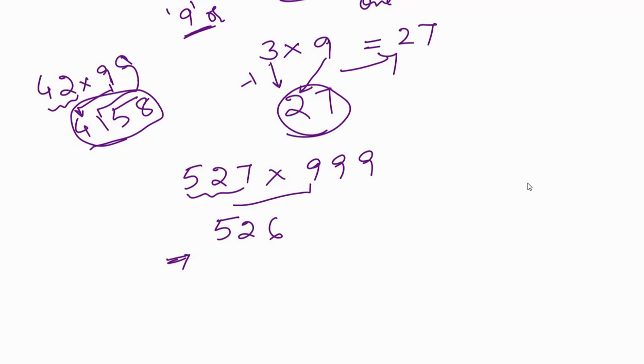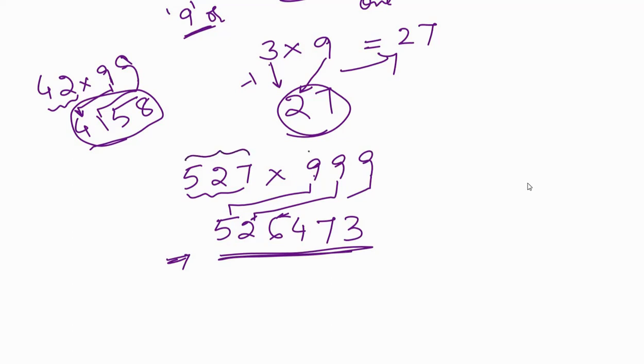Now subtract 5 from this 9. You get 4. Then subtract 2 from this 9, becomes 7. And from this 9 you subtract this 6. It becomes 3. So 527 into 999 is 526473.